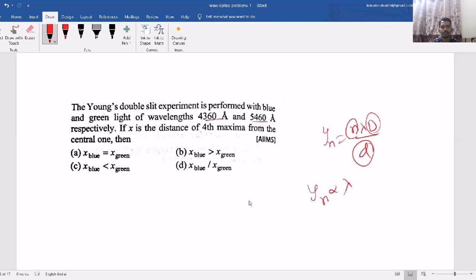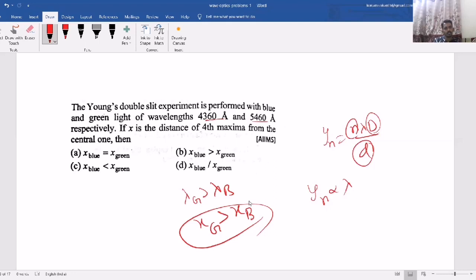Only here wavelength is different. So that here lambda for green greater than lambda for blue. Therefore, x for green greater than x for blue.